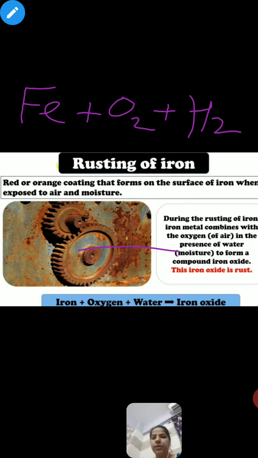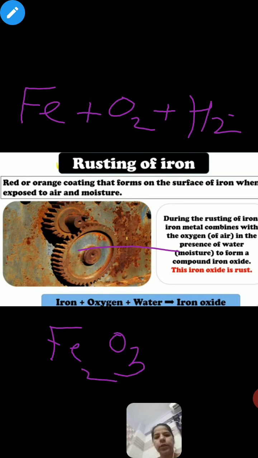Fine, H2O, that means moisture. So iron, oxygen and hydrogen, by combining all these chemicals, we are getting iron oxide. Iron oxide means Fe2O3. The Fe2O3 is the formula form of the rusting. That is nothing, it's only iron oxide.